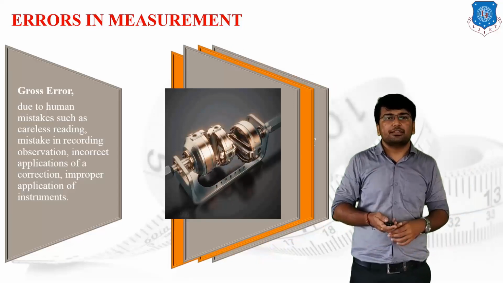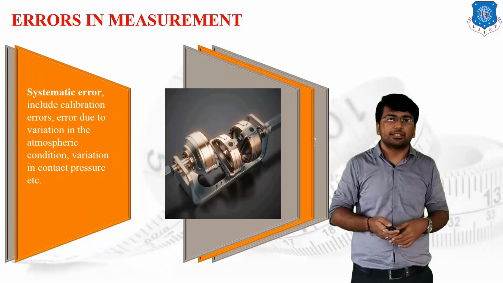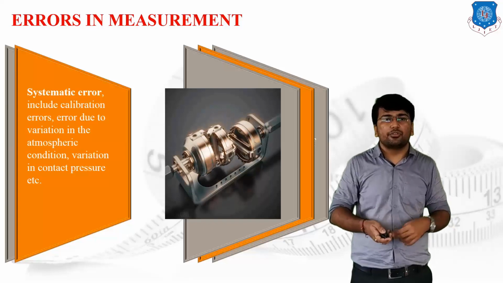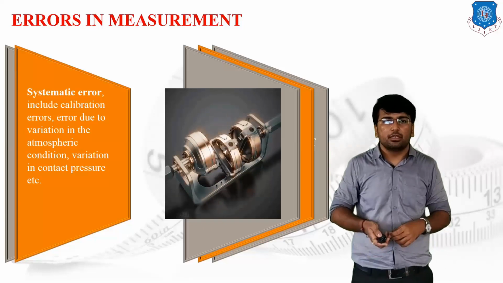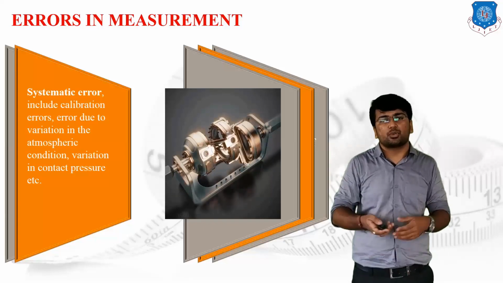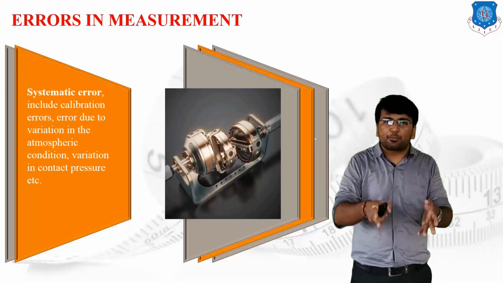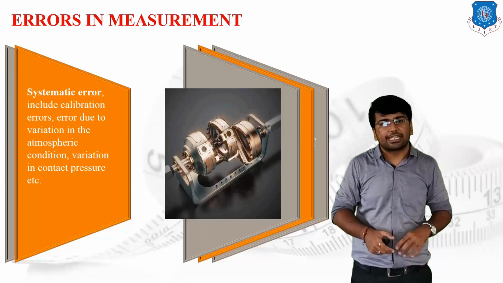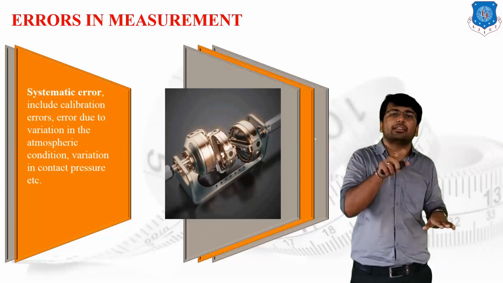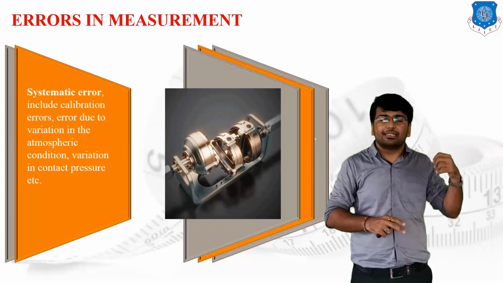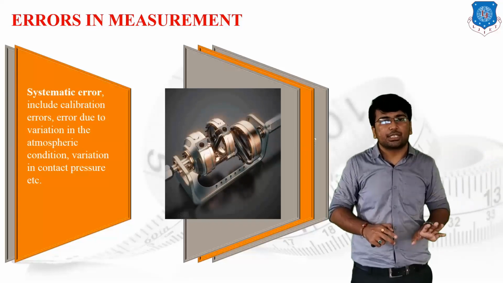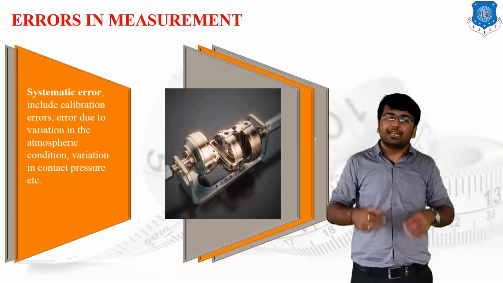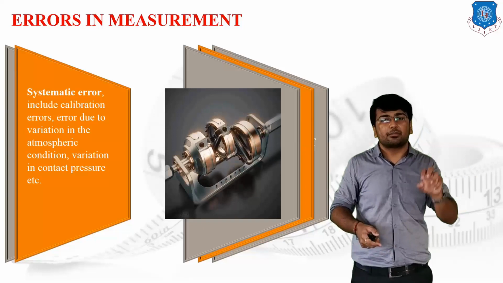Then the next one is the systematic error. As the name suggests, the systematic error includes calibration error, errors due to variations in atmospheric conditions, variation in contact pressure, and so on. Suppose a scale is provided to me, and I have to measure a particular reading by using that scale. Suppose the scale itself has a calibration error, or the scale itself is wrong in nature, and I take measurements using that scale, then in each and every reading I will find some source of error.